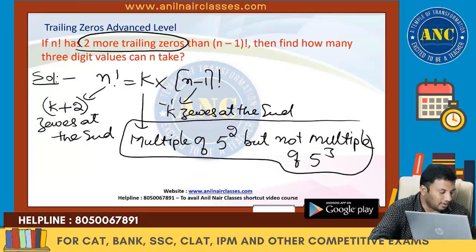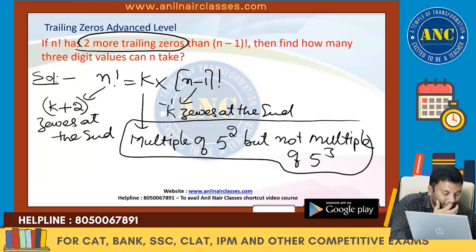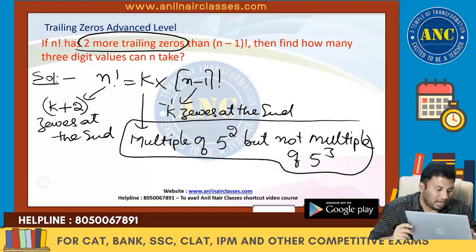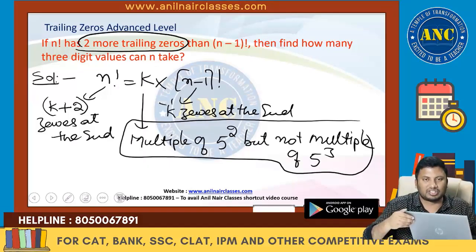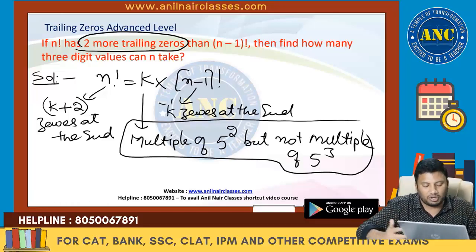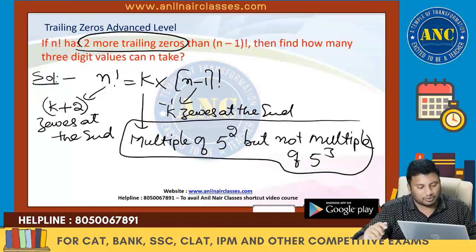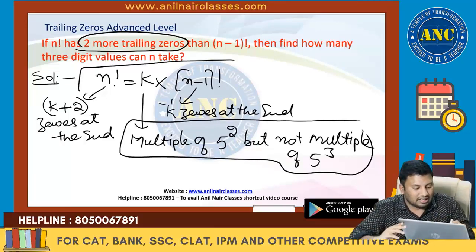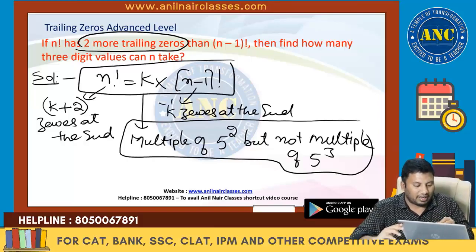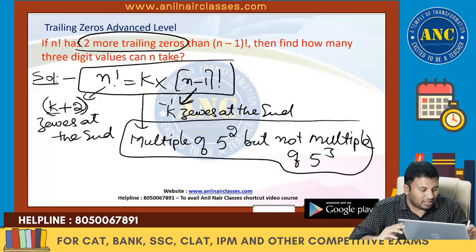I hope this idea is clear. Now why should we take multiples of 5 only? Ananya, for you, I will solve your doubt after I solve this model. Just have patience for a few minutes. Good doubt you have asked. It's a very conceptual doubt. N factorial is k into n minus 1 factorial. If this has got k zeros, this will have k plus 2 zeros.